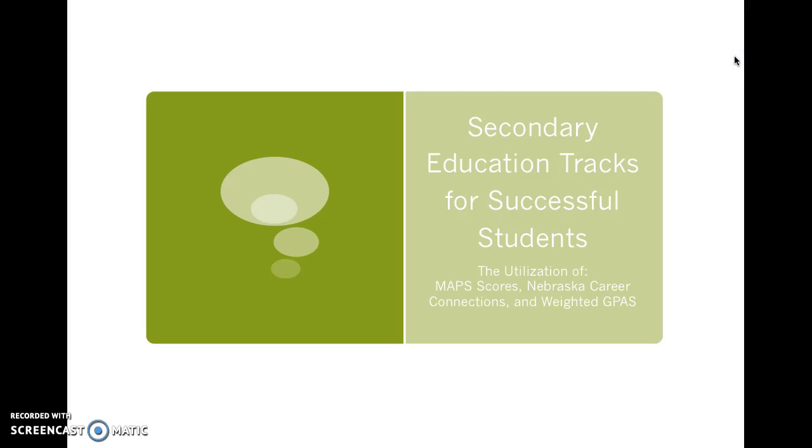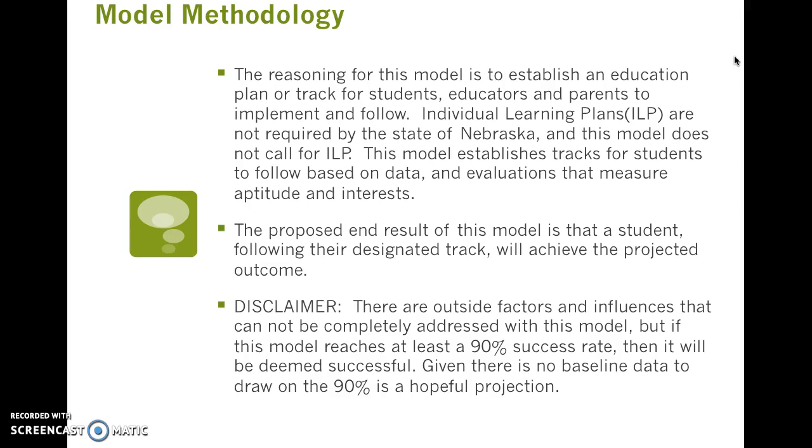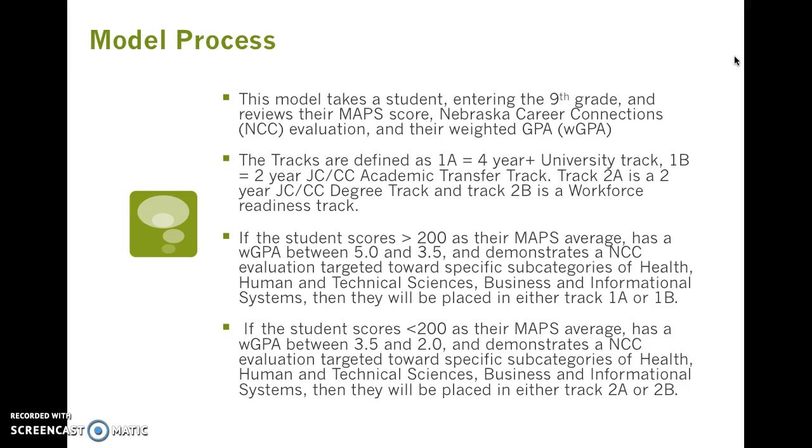This model is a secondary education tracks for successful students model utilizing MAP scores, Nebraska Career Connections, and weighted GPAs. The methodology behind this model is to establish an education plan or track for students, educators, and parents to implement and follow. The model establishes tracks for students to follow based on data and evaluations that measure aptitude and interest.